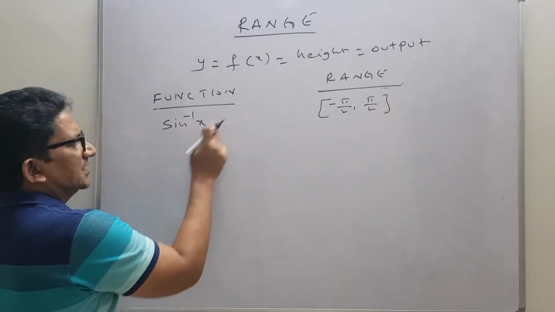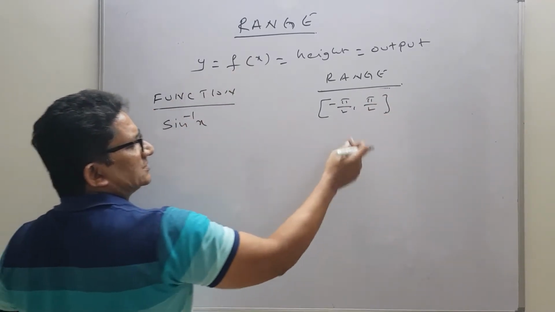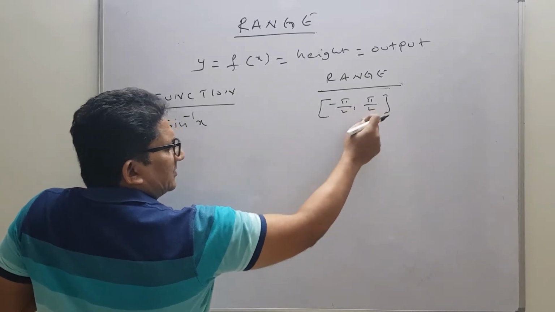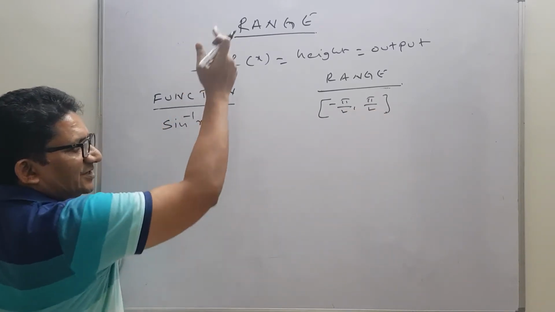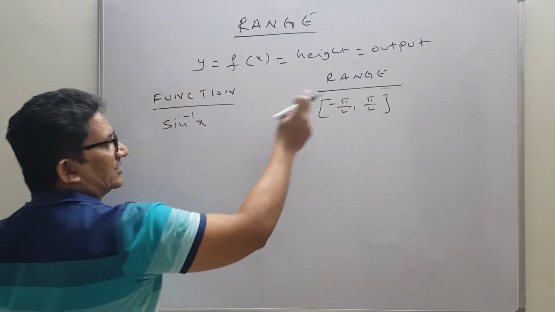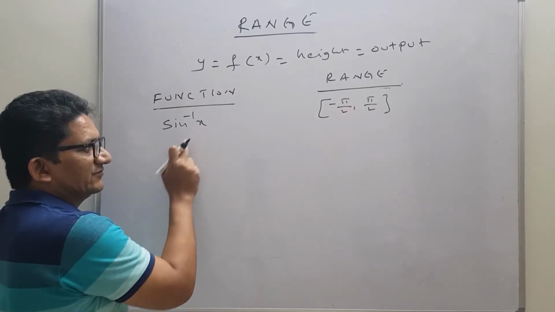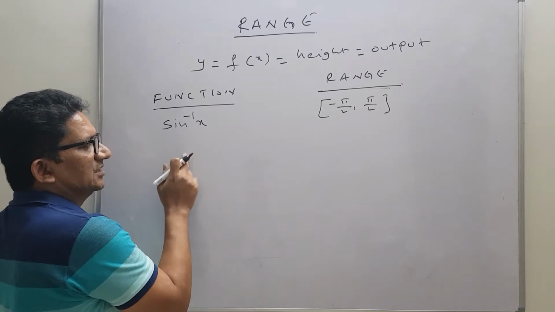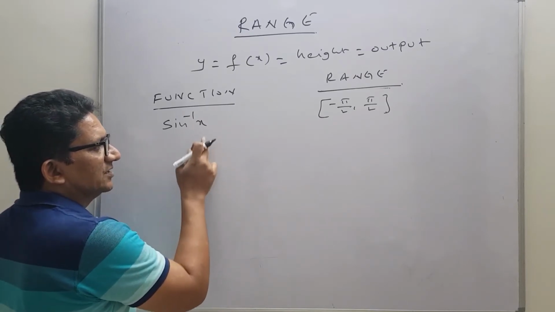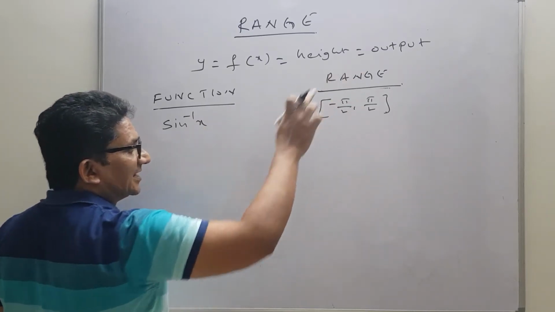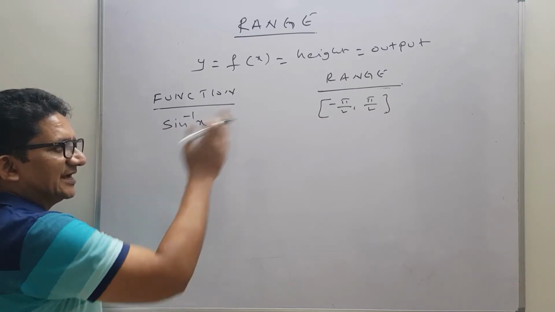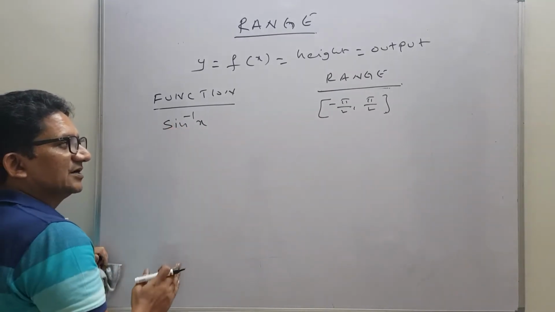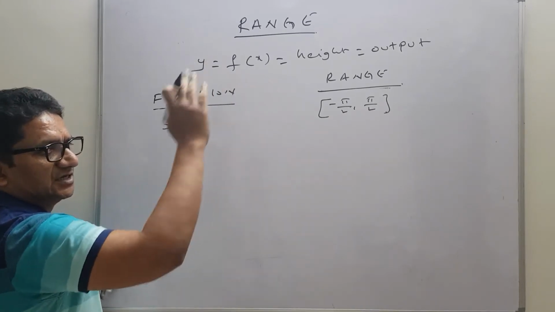That indicates that sine inverse x, or y, or f of x lies in between minus pi by 2 and pi by 2. And we know x lies in between minus 1 and 1, that is the domain. Don't confuse. For inverse trigonometric functions, input is in between minus 1 and 1, and output is always an angle. For all inverse trigonometric functions, output is always angles, and for trigonometric functions, output is always any one of those real number sets.